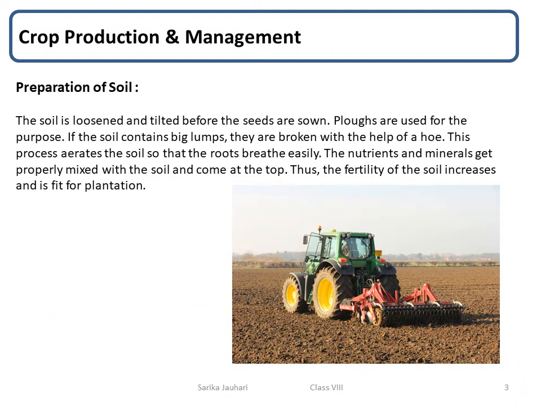Preparation of soil is the first step before growing the crop. One of the most important tasks in agriculture is to turn the soil and loosen it. This allows the roots to penetrate deep into the soil. The loose soil allows the roots to breathe easily even when they go deep into the soil.